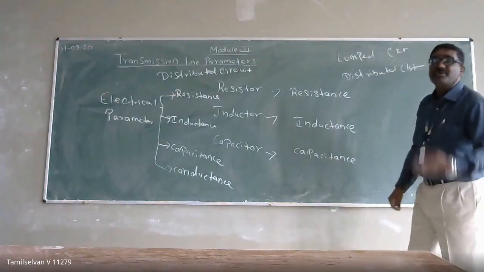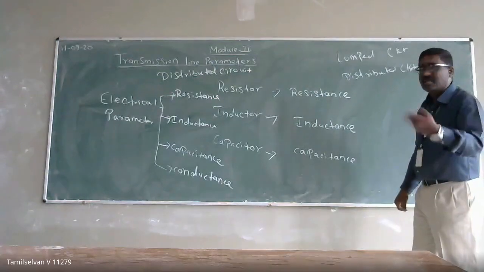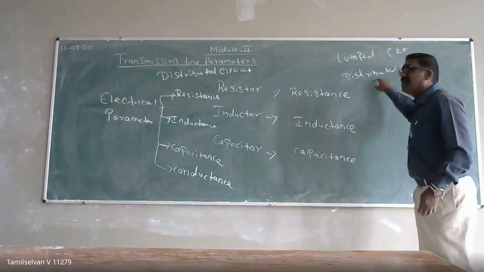When you are not able to remove it physically from your circuit, then that is called a distributed circuit.